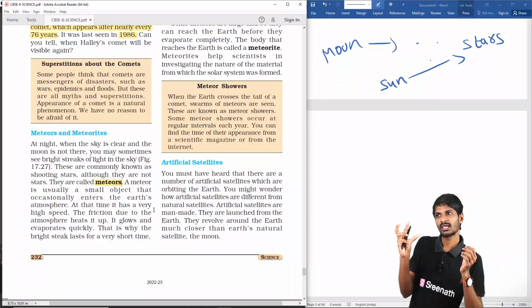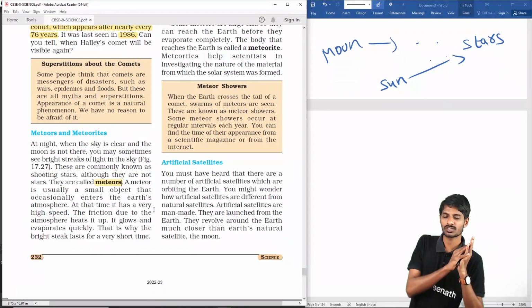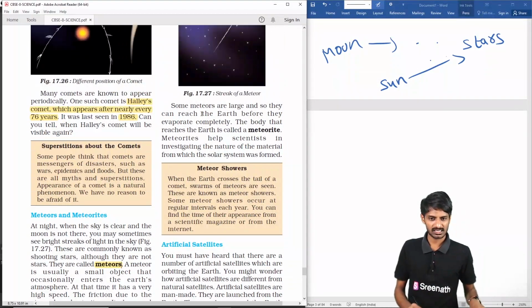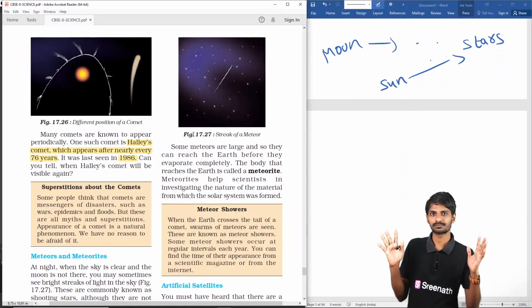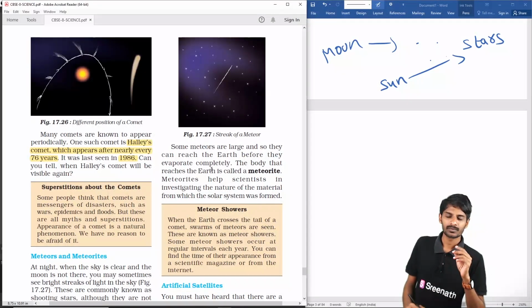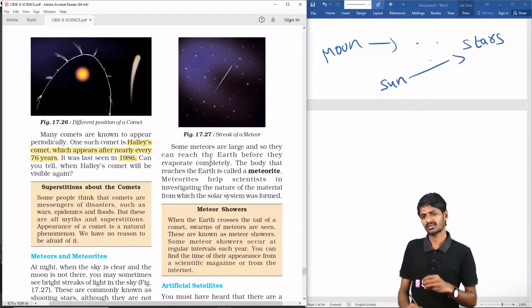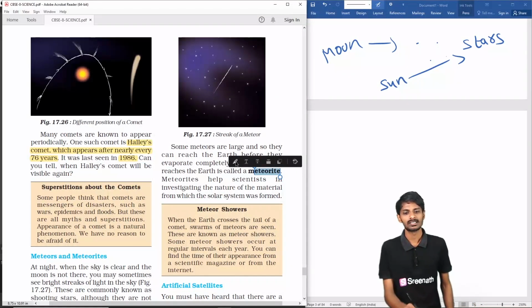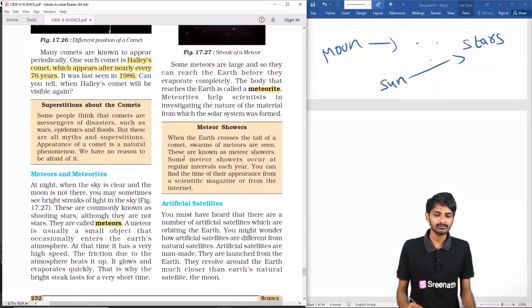That's why sometimes they glow, and after that they become dark. But some have very high mass, and even though they are burning, they come and hit the earth. These are called meteorites. That is the difference between meteors and meteorites.